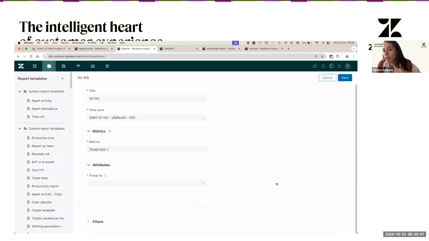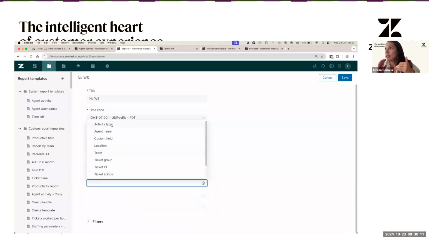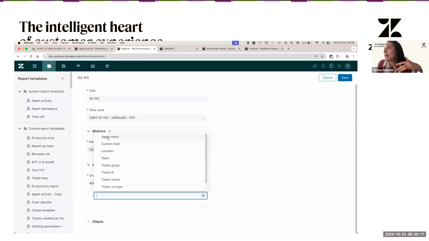What do I want to see? I want to see activity type, because I want to understand the work streams of the activities. Then, let's say I want to see the ticket group, to understand which ticket groups are not matching a condition of the work streams, or it might be the ticket via type as well.